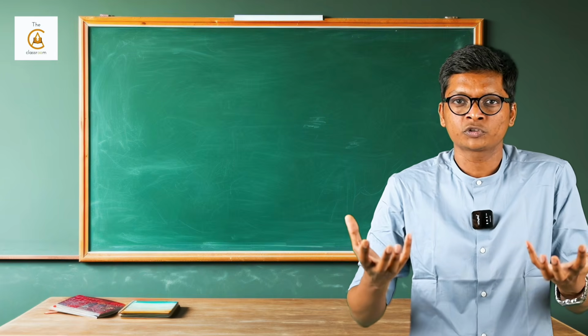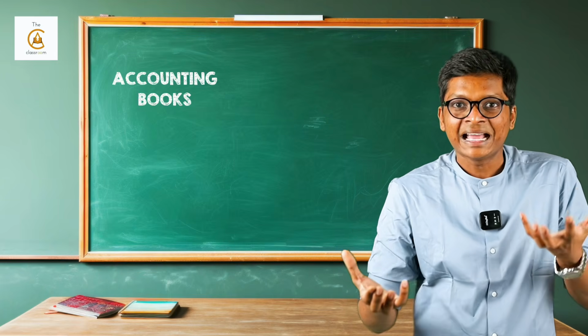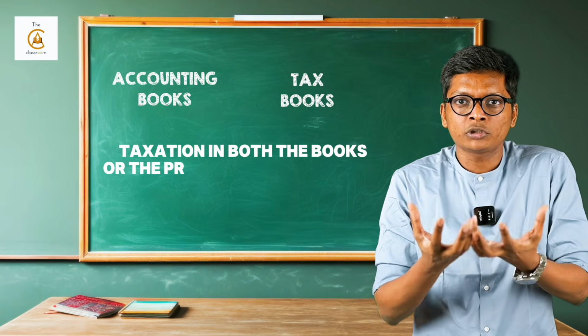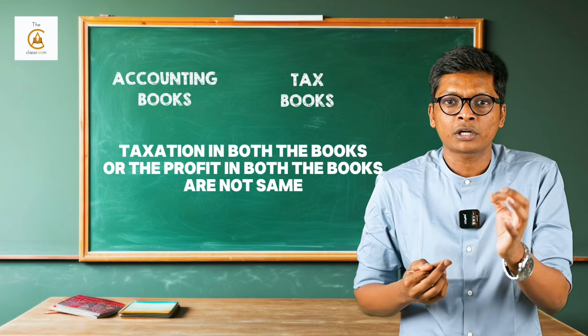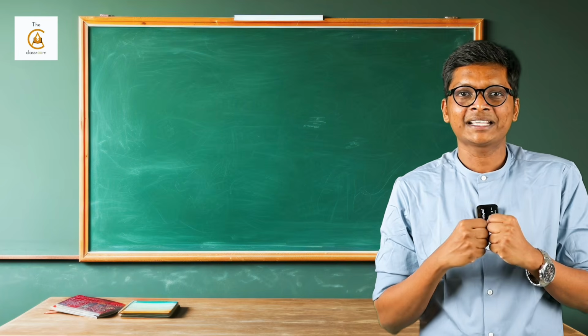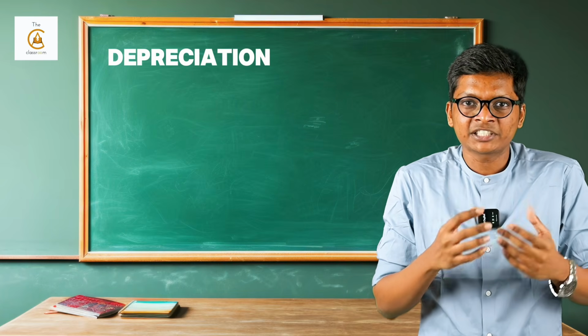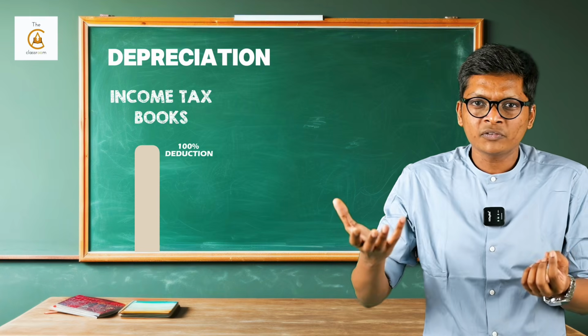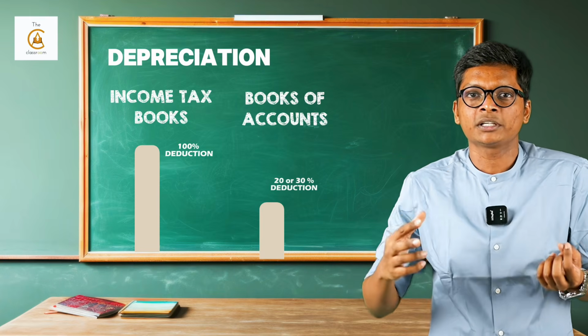We actually have two books of accounts, accounting books and tax books. Now the problem is the taxation in both the books, or the profit in both the books, are not the same. Why, sir? For example, if you take depreciation, in income tax books they might allow 100% deduction, but in books of accounts we only depreciate at 20 or 30%.